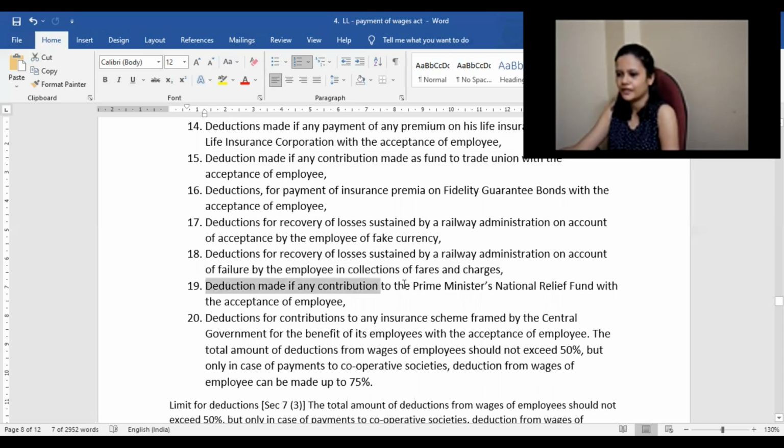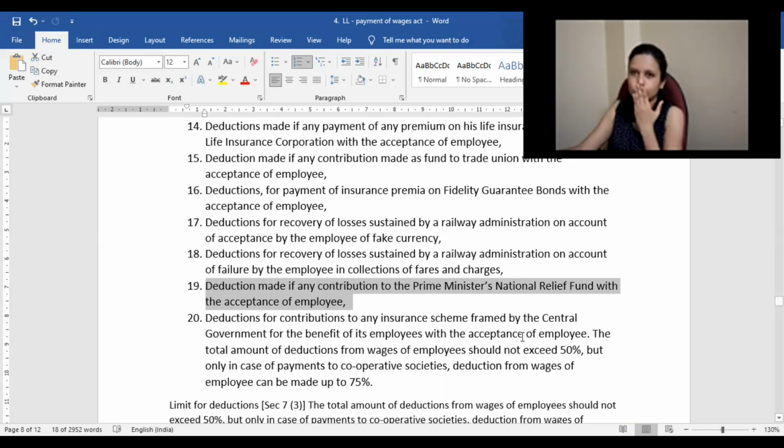Deductions made for any contribution to the Prime Minister's National Relief Fund with the acceptance of the employee. I think this was there during COVID time also, when for government employees some 10% of their salary or 1 day's salary was given for PM CARES funds. So those are also deductions. Deduction for contribution to any insurance scheme framed by the central government for the benefit of employees.